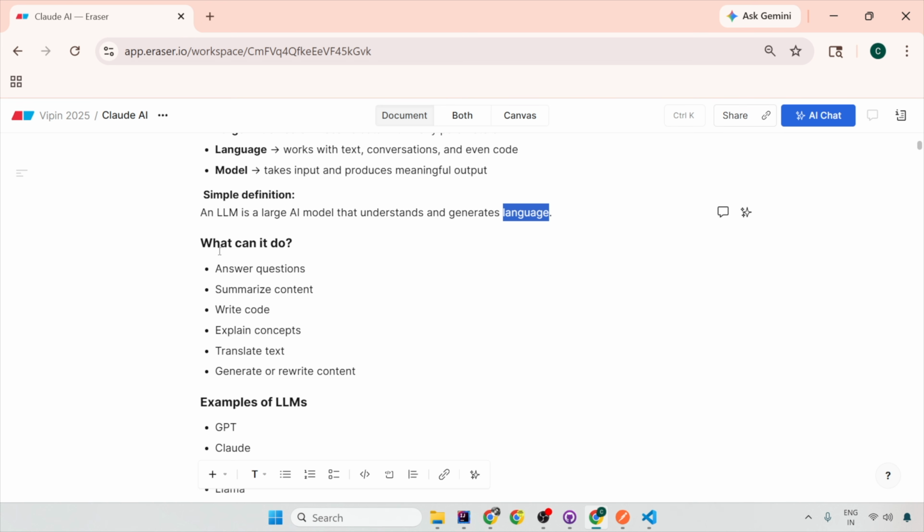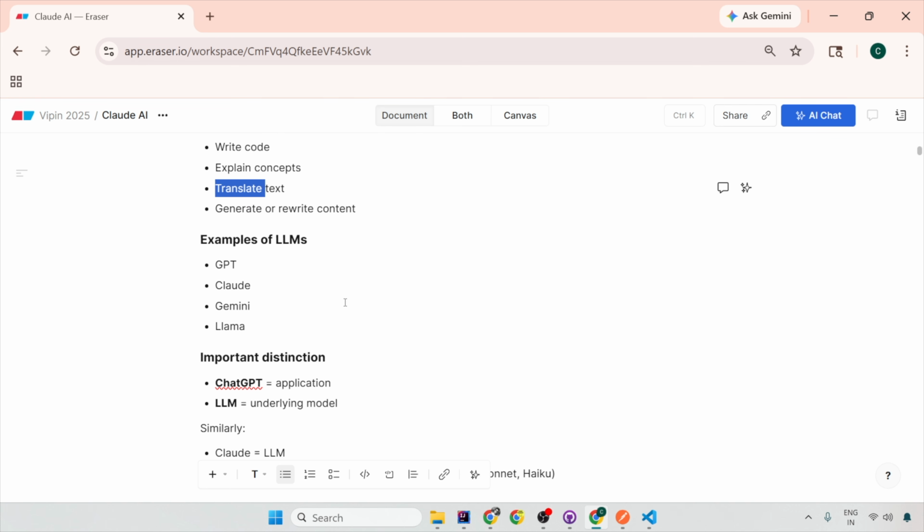So what it can do, it can answer your questions, it can summarize your content, it can write the code for you, it can explain the code concepts to you, it can translate the text and rewrite the context. A very good example of LLM is Claude. The second example is GPT. It's not ChatGPT. ChatGPT is an application. GPT is the underlying model, and this is specifically an LLM which is trained to work on human languages. Gemini, LLM. So these are all LLM models.